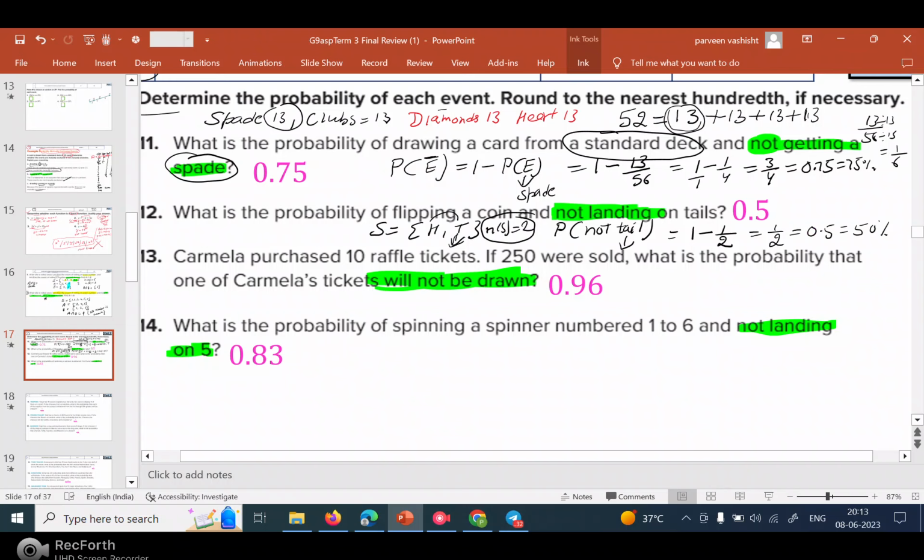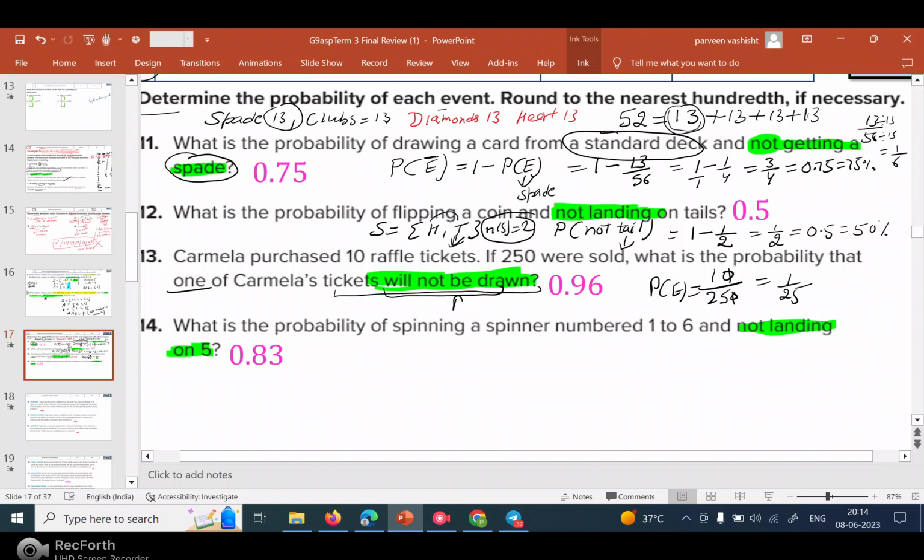Now, Carmela purchased 10 raffle tickets and 250 were sold. I want the probability that Carmela's ticket is not drawn. The probability of getting one of her tickets is 10 out of 250, which simplifies to 1 over 25.